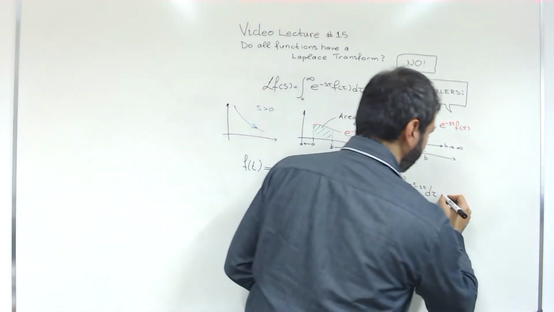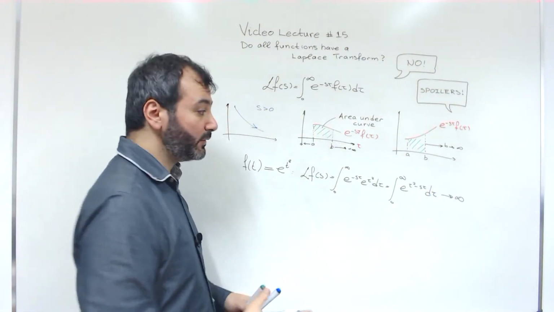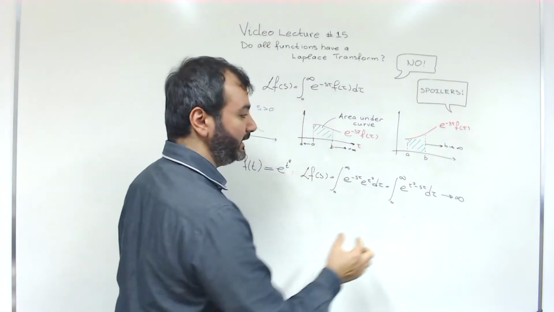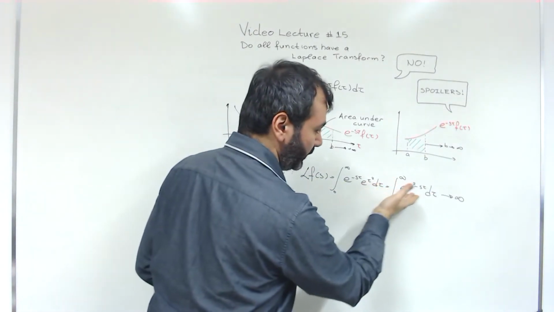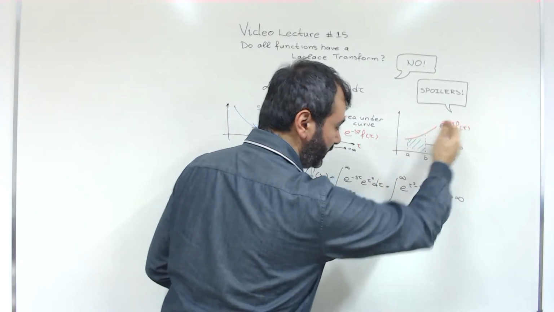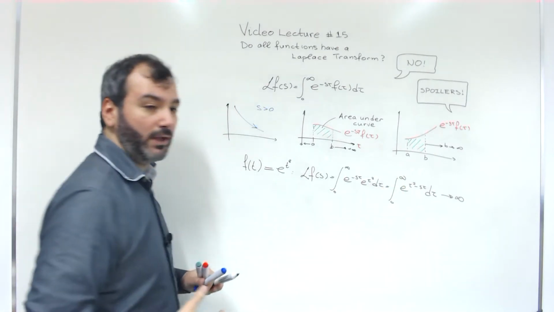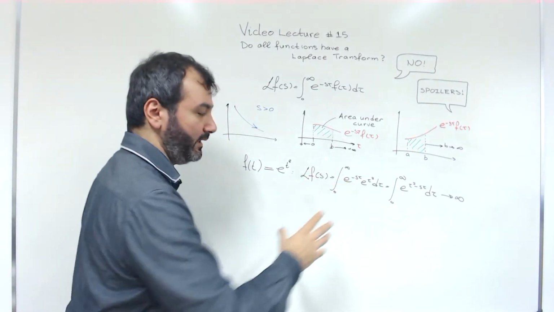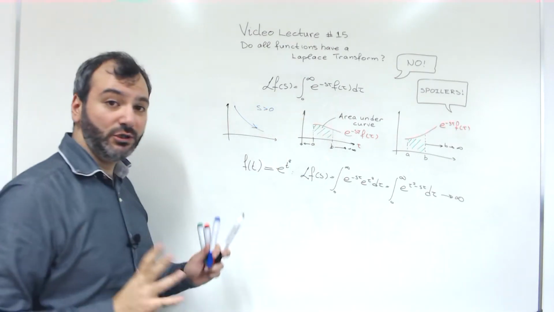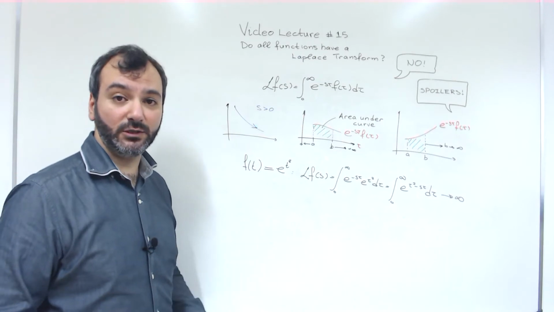It's clear that this integral goes to infinity for the simple reason that the function inside the integral is an increasing function. As tau goes to infinity, the integral will keep increasing forever until the whole area under the curve explodes to infinity. So one thing that this function f shouldn't do if we wanted to have a Laplace transform is that it shouldn't grow too fast.